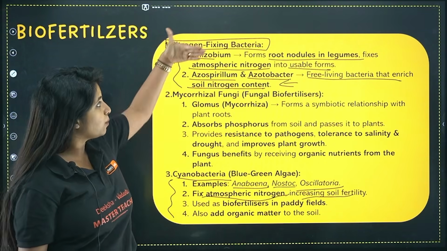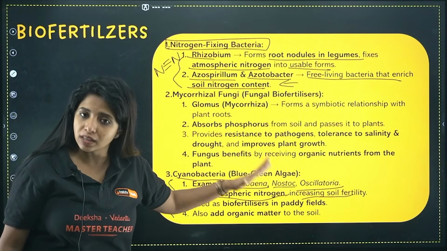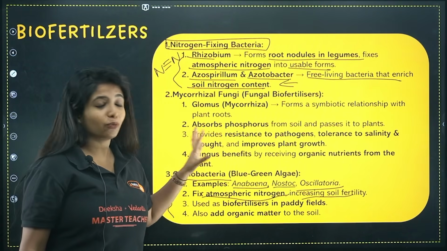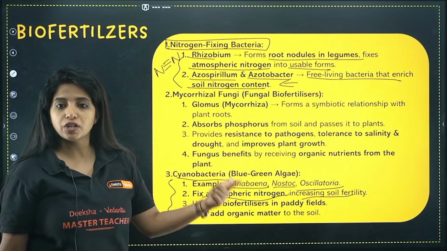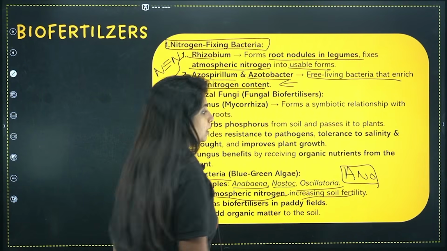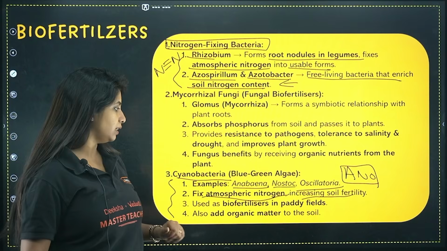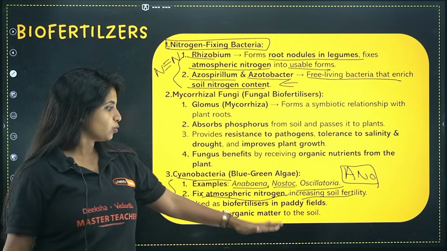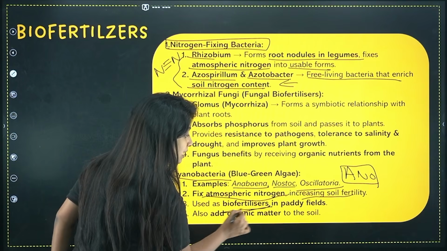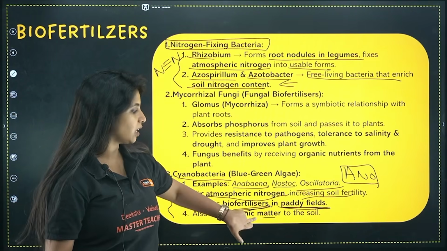So when you are asked about plain bacteria, go with this. When you are asked about cyanobacteria, the blue-green algae, please go with this. They are autotrophic in nature. What are the examples? Anabaena, Nostoc and Oscillatoria. They fix atmospheric nitrogen, increasing the soil fertility. It is used as a biofertilizer and also adds organic matter to the soil. This is important. It is used as a biofertilizer where? In the paddy fields. And also adds organic matter to the soil.